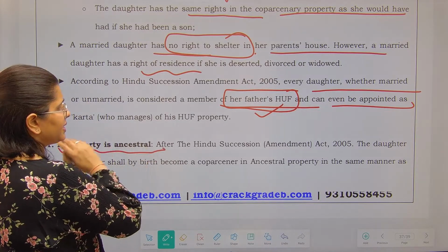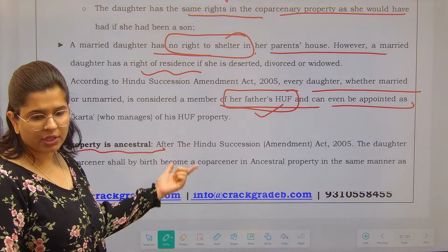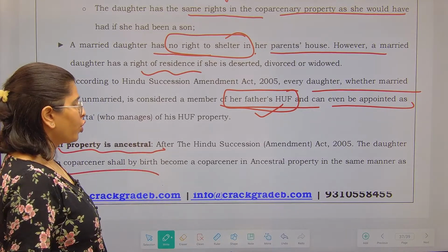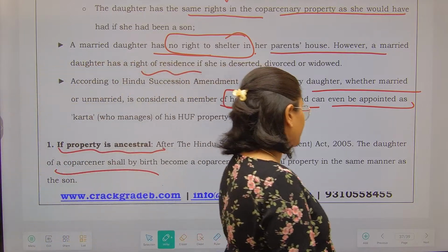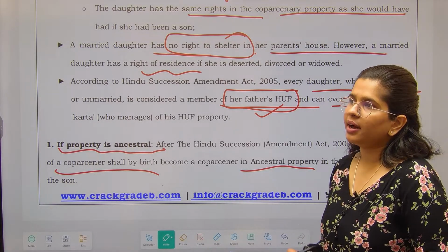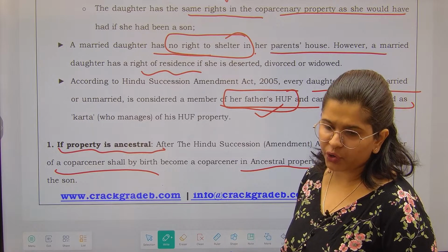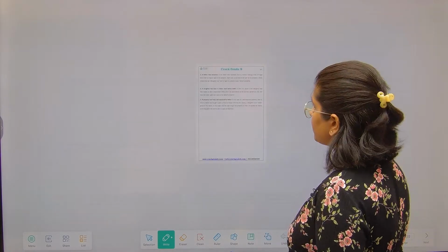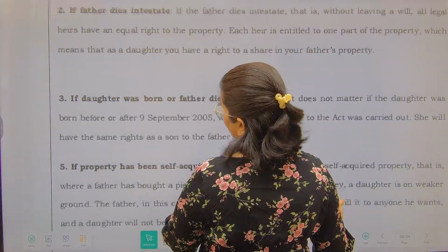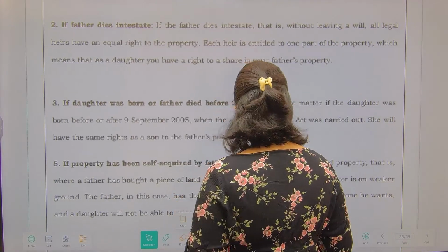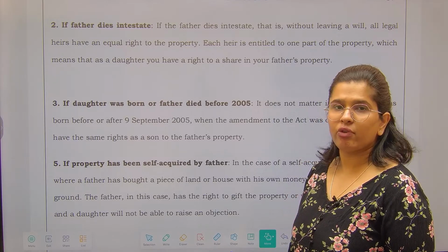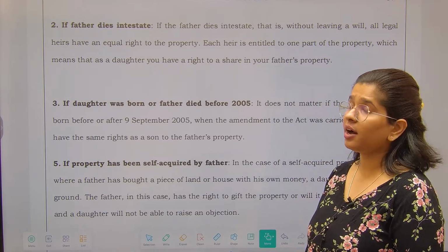If the property is ancestral, then what will happen? We are talking just about women's rights. The Succession Act says that a daughter of a co-partner shall by birth become a co-partner in the ancestral property. That means whether you are married or unmarried, you have an equivalent right in the ancestral property as well. If the father dies intestate, that means the father dies without any will, in that scenario also the woman is going to have the equivalent right, just like her brother.